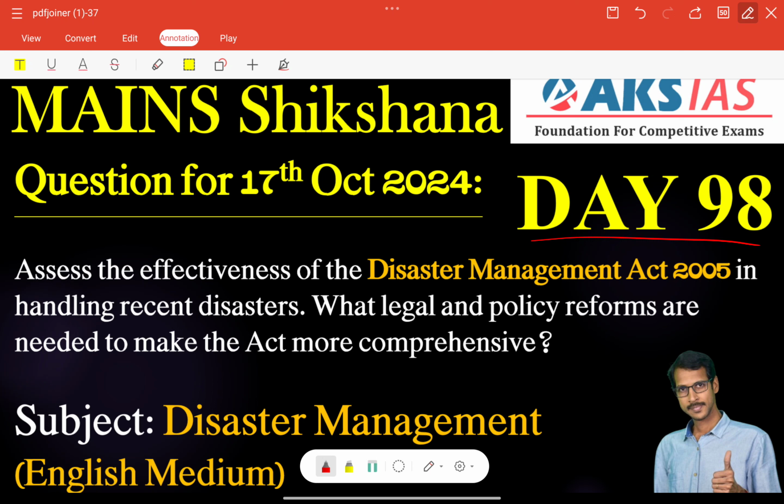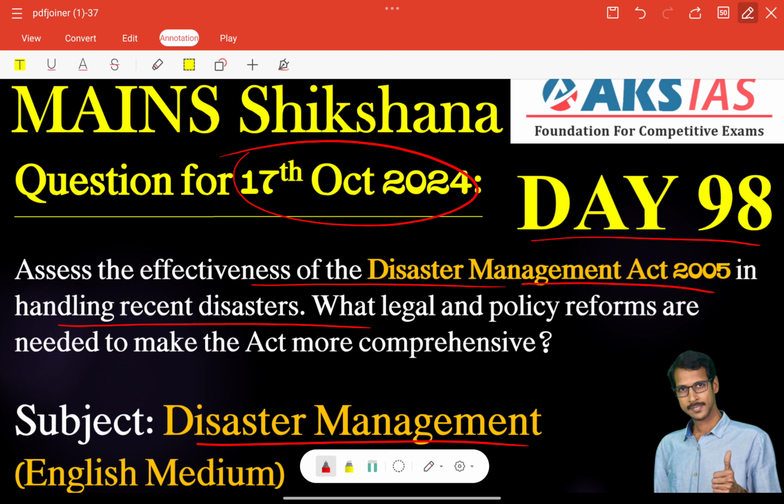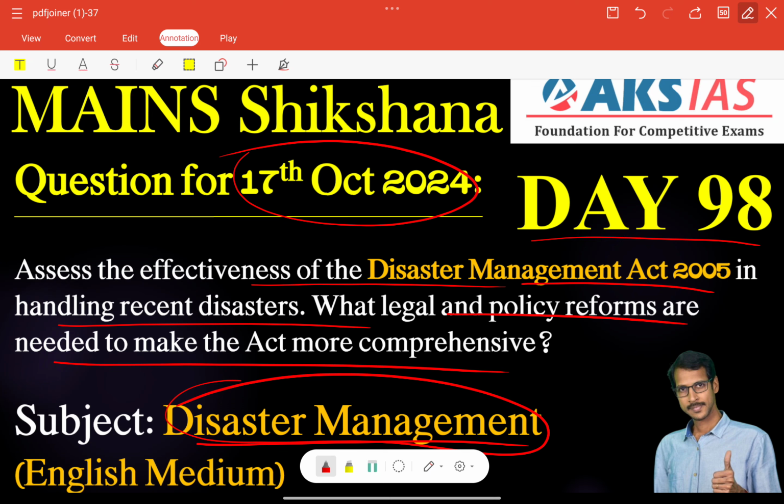Now some miscellaneous topics are there regarding disaster management. We can take a question from 17th October 2024. Assess the effectiveness of the Disaster Management Act 2005 in handling recent disasters. What legal and policy reforms are needed to make the act more comprehensive? Right? So this is related to disaster management, very important.